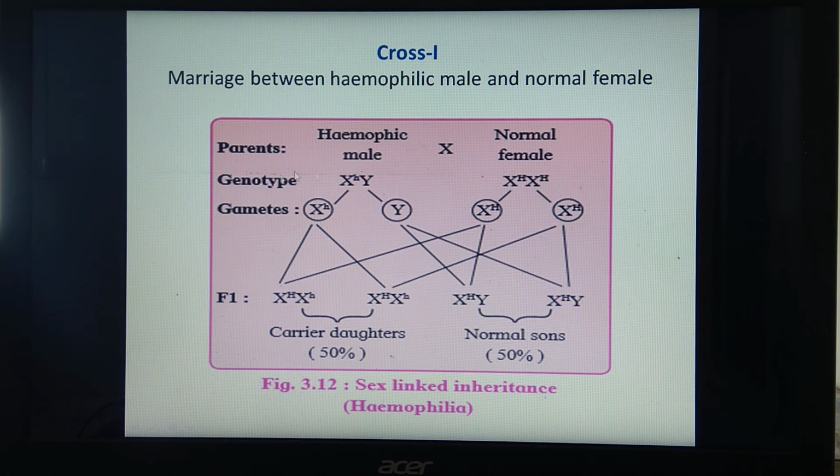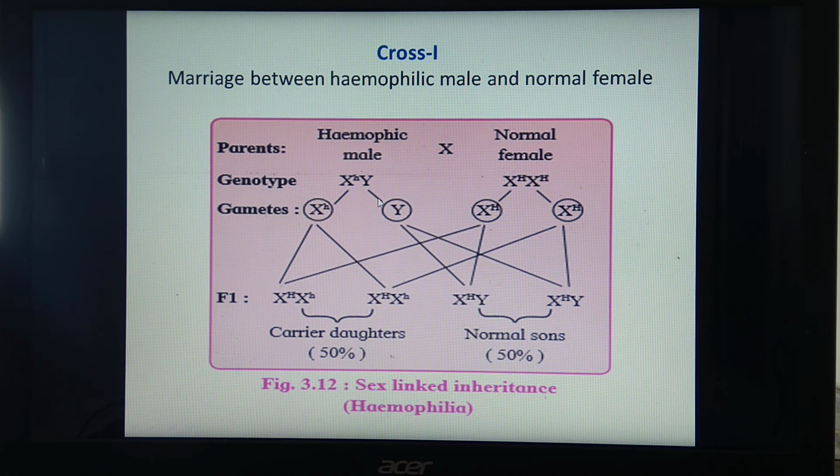Gamete formation: X with small h and Y, and here X with capital H, both similar. So in combination, if you do the cross and observe it, the F1 generation shows carrier daughters and normal sons in a 1:1 ratio. And if you observe carefully, this disorder is transmitted from male to female, to the carrier females, not to the males. So in the first cross, remember that the recessive gene is transferred from male to female.